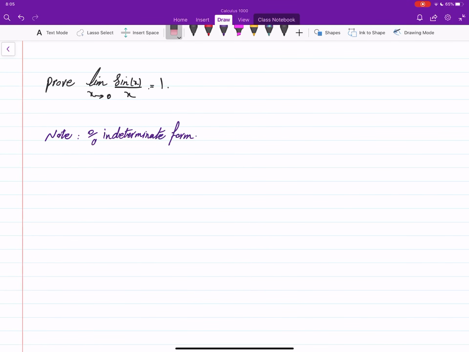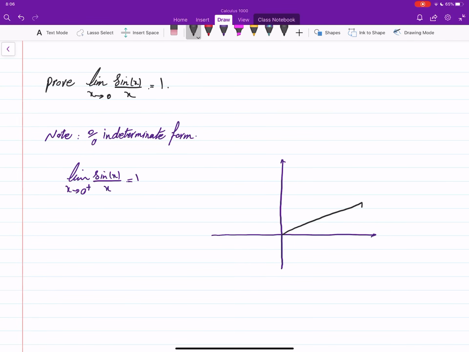Okay, first we will consider the limit of sine x over x as x approaches 0 plus, equal to 1. For that, since x is a small number, we can form this right triangle here in the first quadrant.